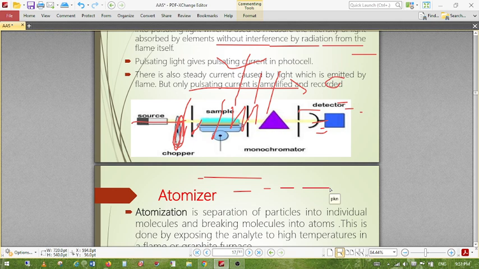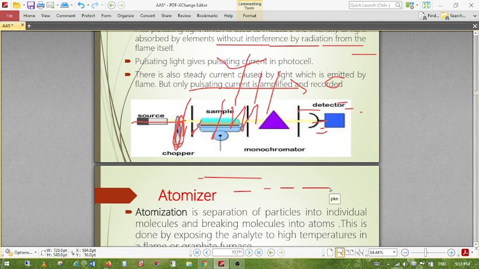After that, we pass the vaporized atoms through the different lamps, and we have to change the lamp according to our requirement. Then first, we have to measure the known concentrations of the element. For example, we make a blank, then 0.2, 0.4, 0.6, like that. We make different standard solutions, note down the absorption accordingly, and make a straight line graph. This is called the calibration curve.